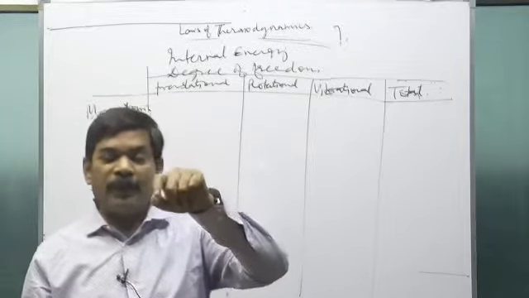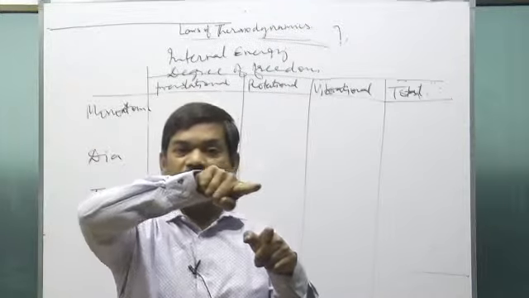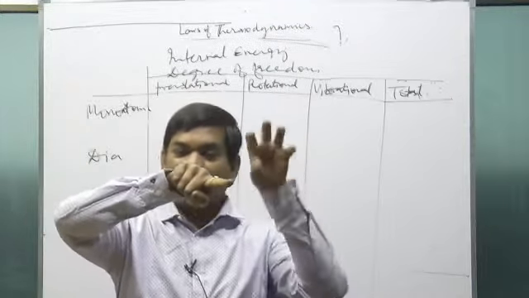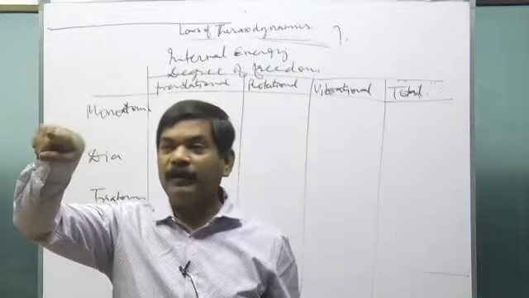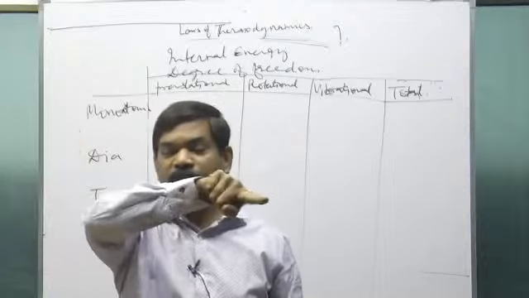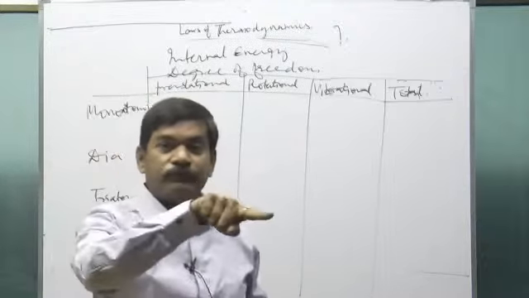Now, how can the particles move? One particle may move in a straight line like this for some time. Maybe after that it will strike another molecule, then it will rebound and go in some other direction. But before that, it can move in a straight line. This is translational motion.